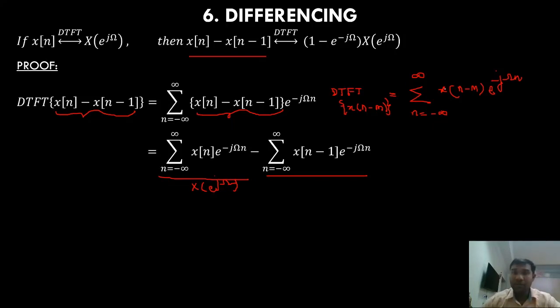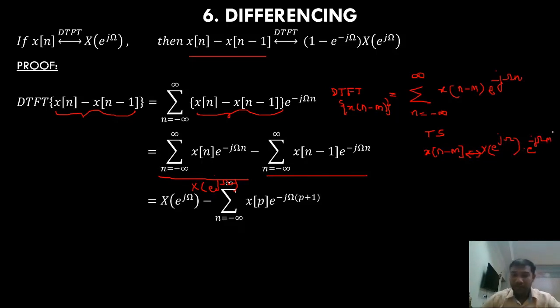Now from the time shifting property, what is the DTFT of x[n-m]? From the time shifting property, the DTFT of x[n-m] is, so this is DTFT, so I should write a double-headed arrow, X(e^jω) times e^(-jωm), right?